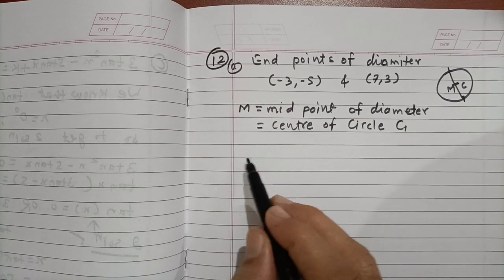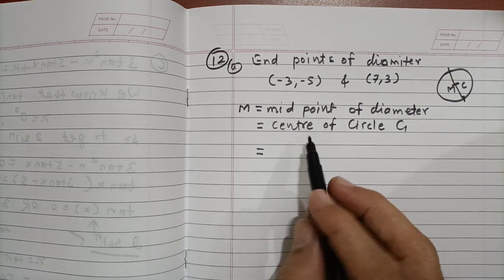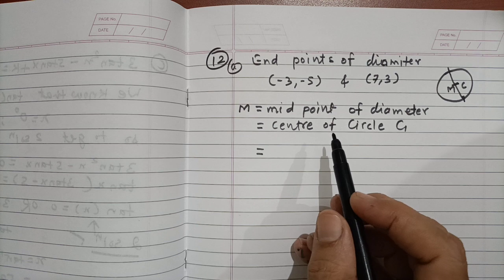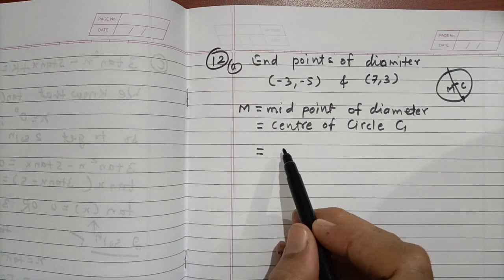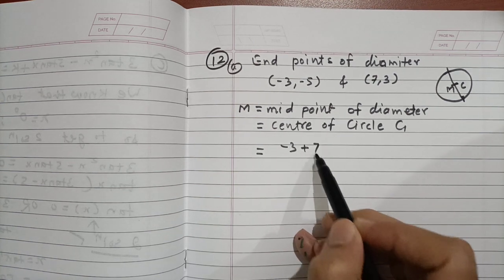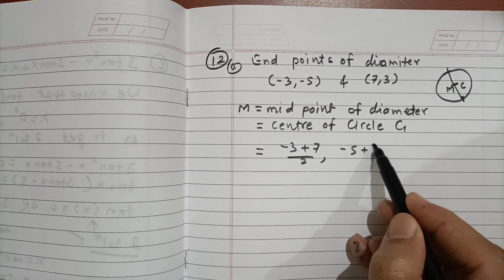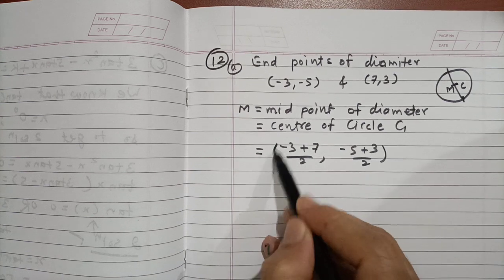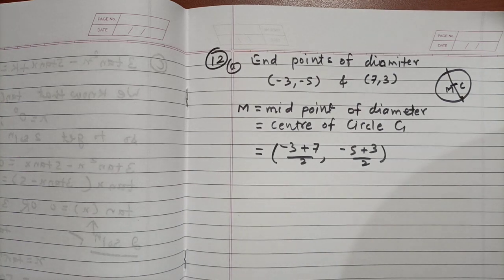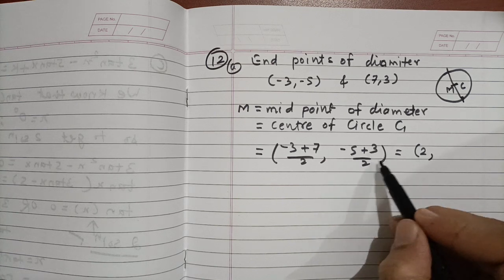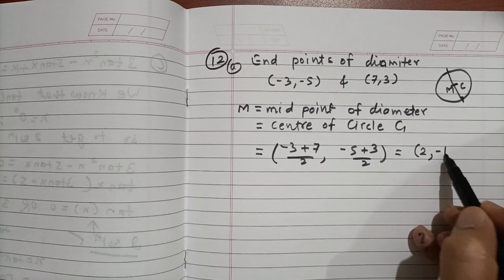So the midpoint formula is (x2 plus x1) divided by 2. So (-3 plus 7) divided by 2 comma (-5 plus 3) divided by 2, which is equal to 4 divided by 2, which is 2, and -2 divided by 2 is -1.